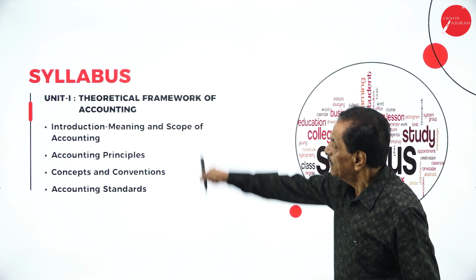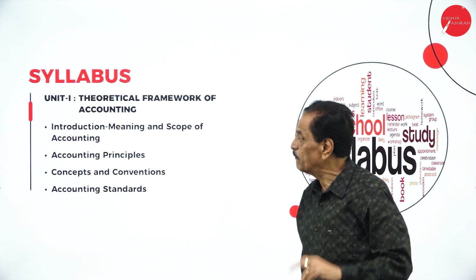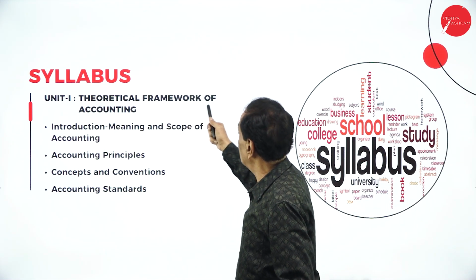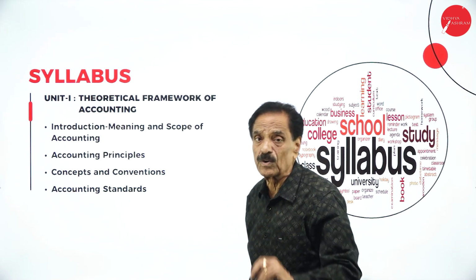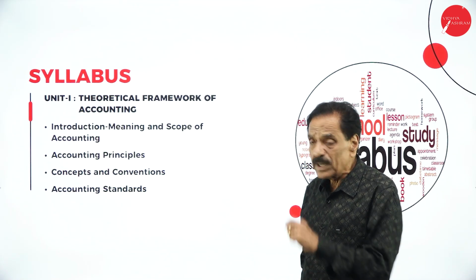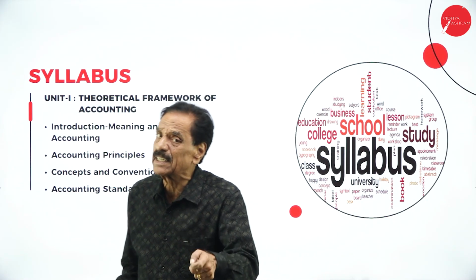We'll move on. This is the syllabus of the first BCom under NEP. First is the theoretical framework of accounting, the basics of accounting we are going to read now. I'm just giving an introduction to this class, because this is an introduction class.